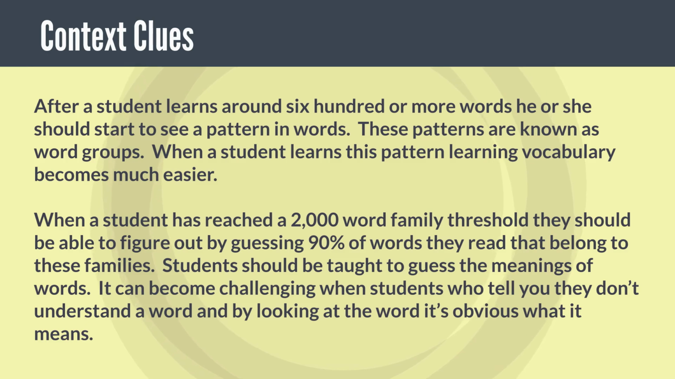After a student learns around 600 or more words, he or she should start to see a pattern in words. These patterns are known as word groups. When a student learns this pattern, learning vocabulary becomes much easier. When a student has reached a 2,000 word family threshold, they should be able to figure out by guessing 90% of words they read that belong to these families.